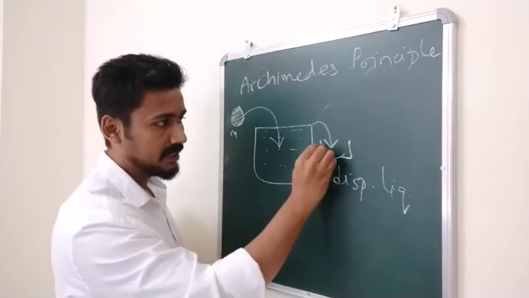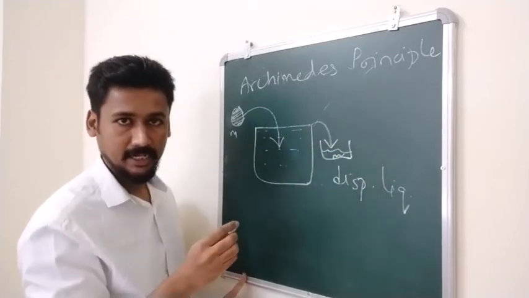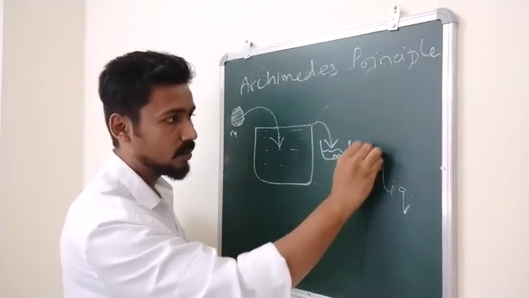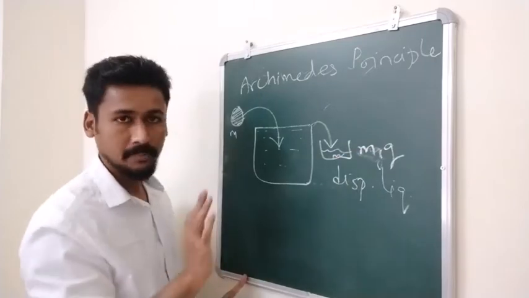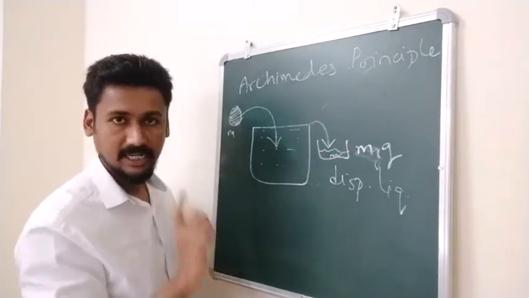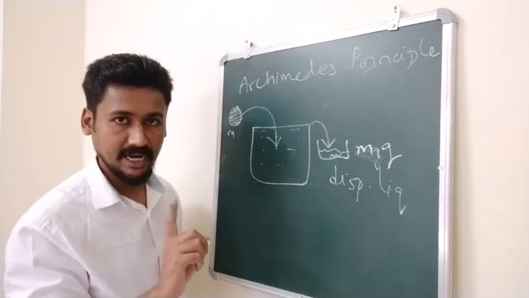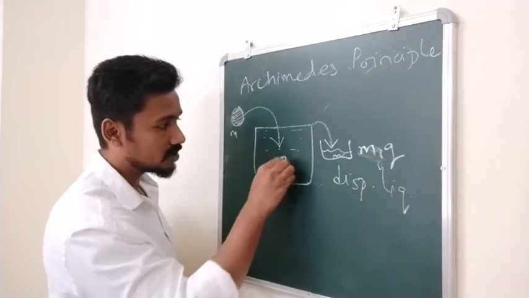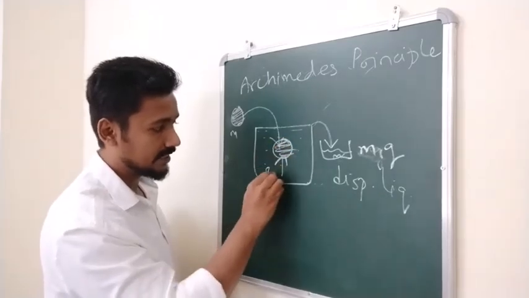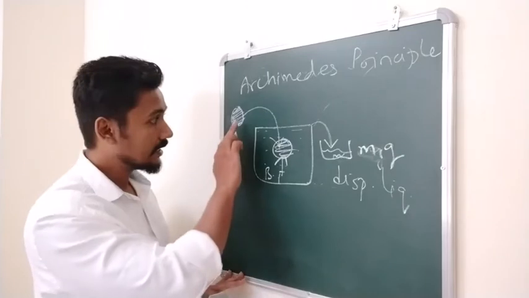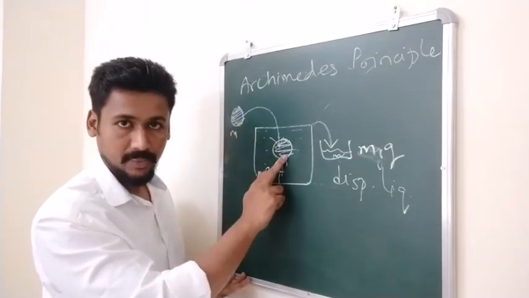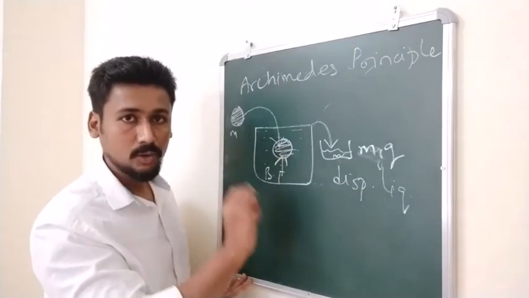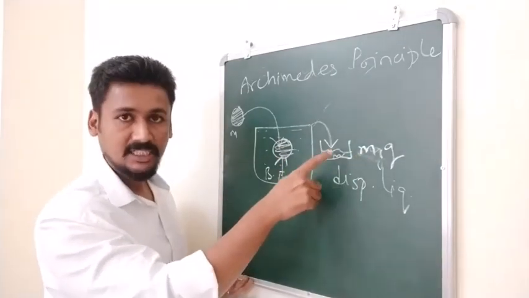And this displaced liquid will also have some mass, correct? And because it has some mass, it will have some weight, let us say m1g, the displaced one. So Archimedes principle says that when an object is immersed in water, the buoyant force on that object, I will write it as BF, that is buoyant force. So when an object is immersed in water or in any liquid, the buoyant force on that object is equal to the weight of the displaced liquid.